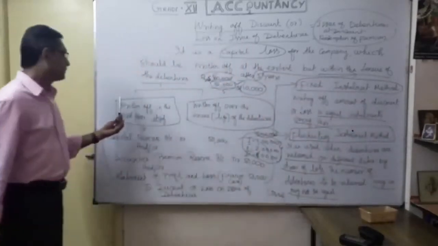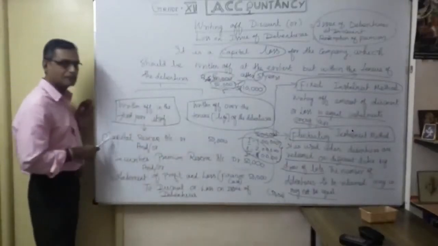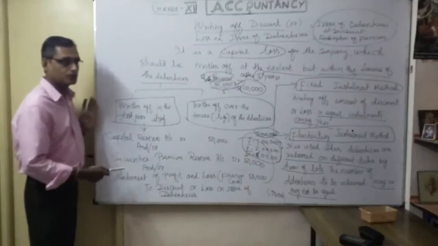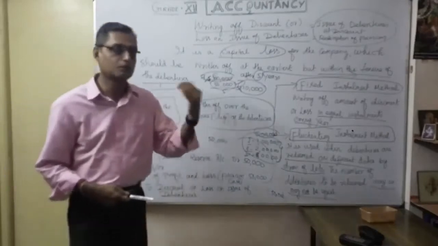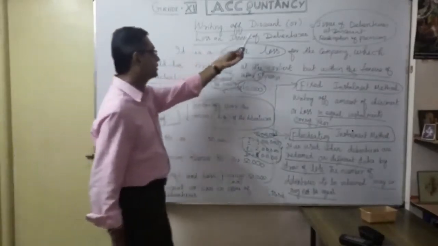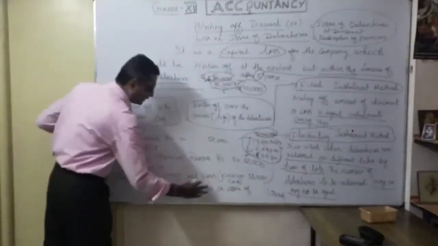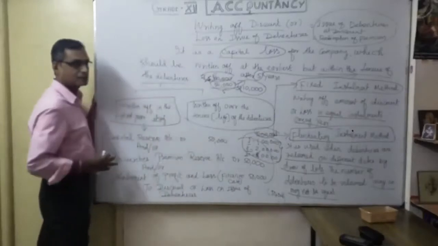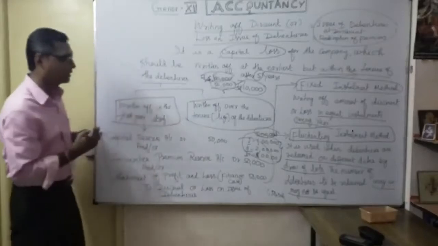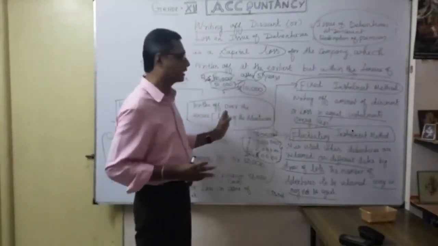This one, write off in the first year itself, how are we going to compensate? Maybe either from capital reserve or securities premium reserve or statement of profit and loss account. For example, in a particular year, what is the available profit? Some portion is going to be utilized for write-off of discount or loss on issue of debenture. The first one we already discussed when I discussed discount on issue of debenture. Today we are going to discuss write-off over the tenure life of the debenture.